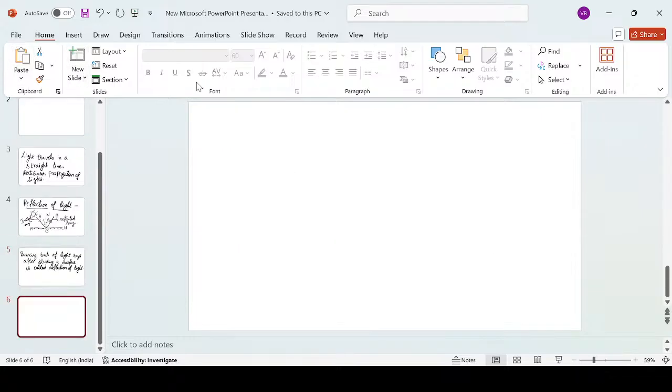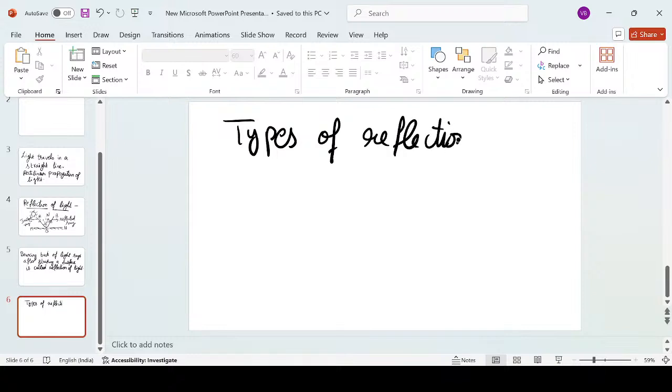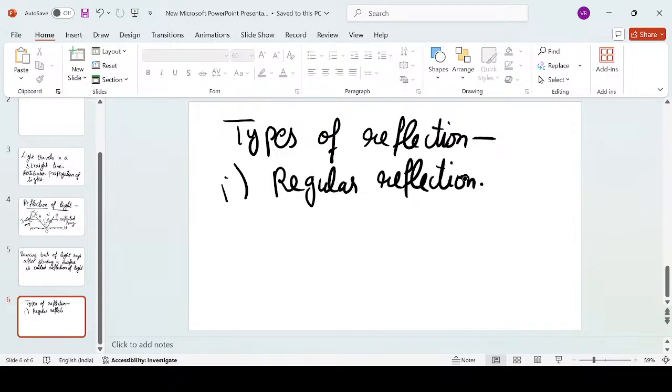So, types of reflection. First one is regular reflection. Now, what is regular reflection? Consider this ray diagram. We have a smooth, shiny surface like a plane mirror, right? And this light ray is coming and is incident over here.